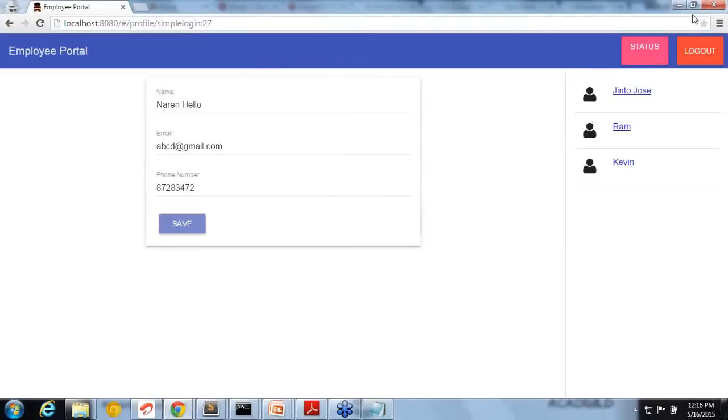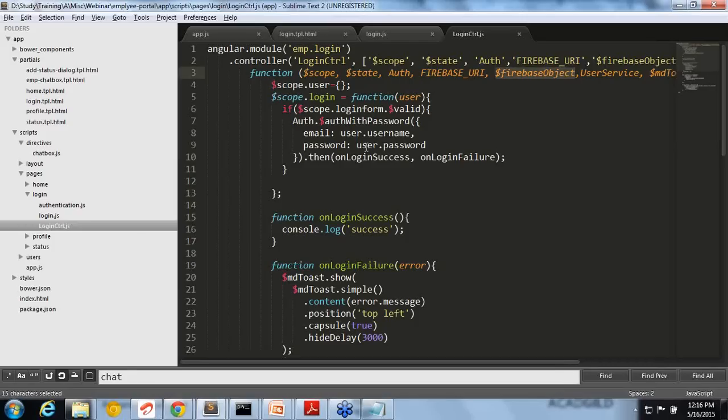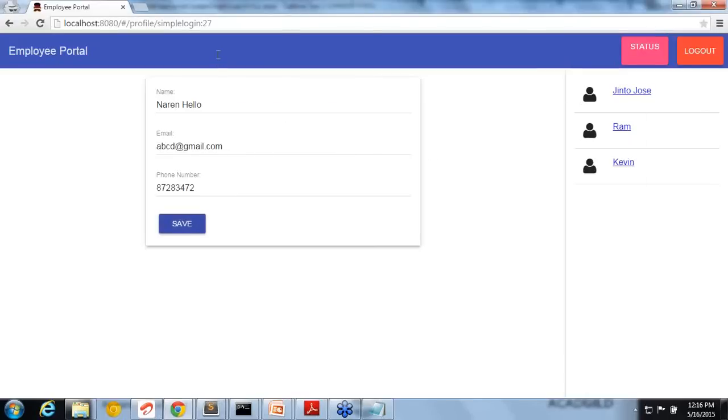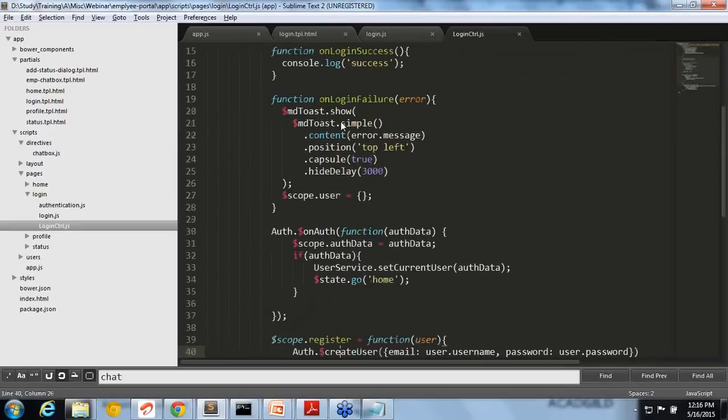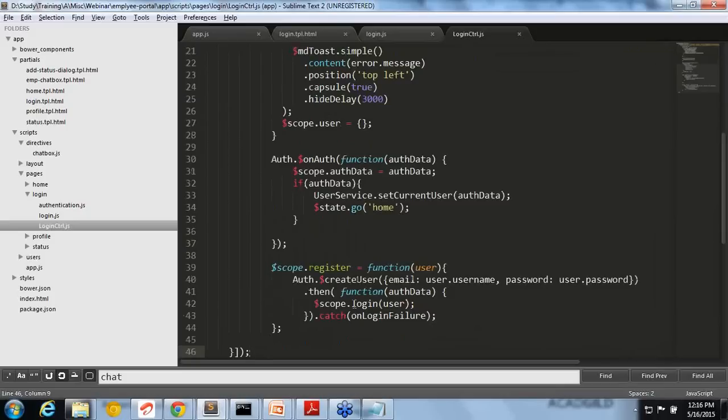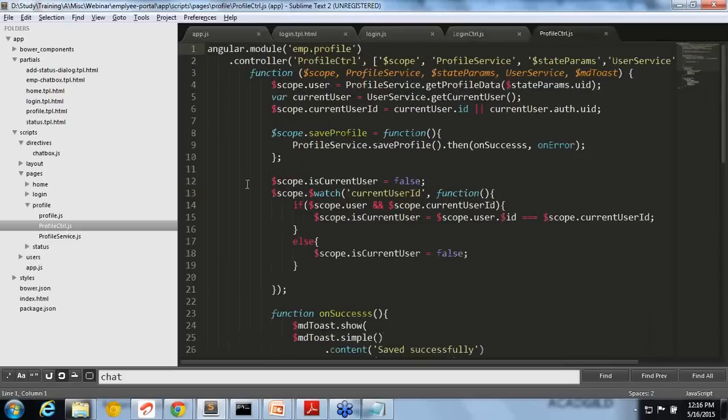And for that, our code is very little. So that is where Firebase is useful in those kinds of scenarios. And here, authentication is happening. Then you can see auth.createUser and so on is there. Let me show you the profile page we just saw.